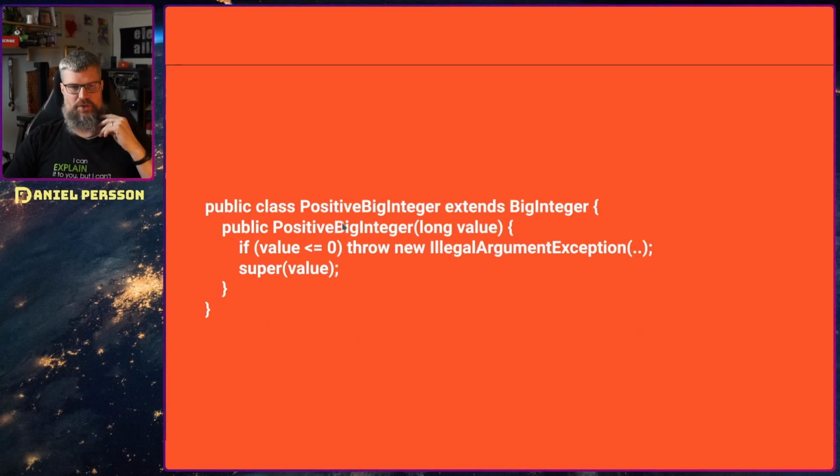But in the future, you could have, like you see here, this positive big integer, which extends the big integer. We can check here if we have a positive value, or else we will throw an exception. And if it's positive, then we can go in here and say that we want to run super and create a big integer. So it's a way of making statements to check different values and so on before you actually run the super function of the particular constructor. So it's a really good addition, I think.